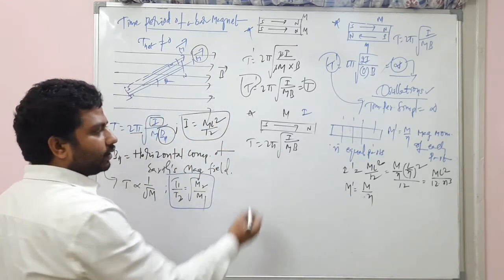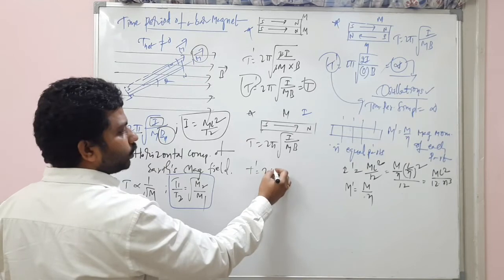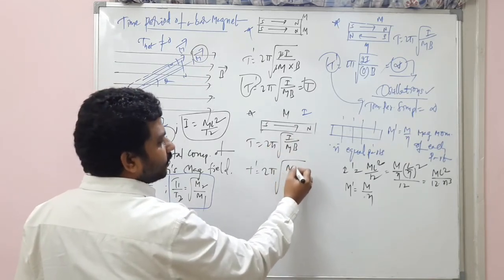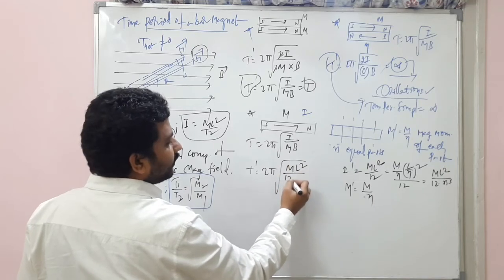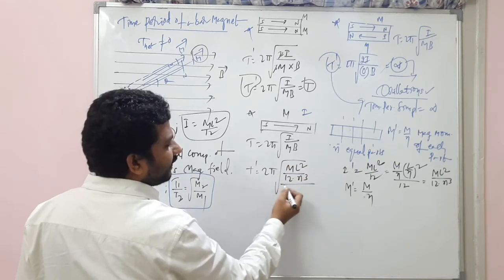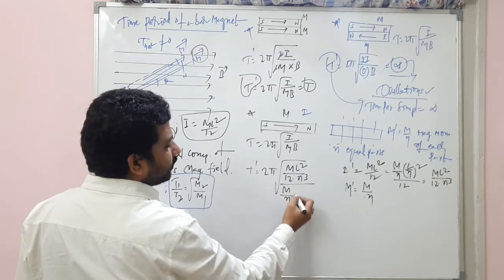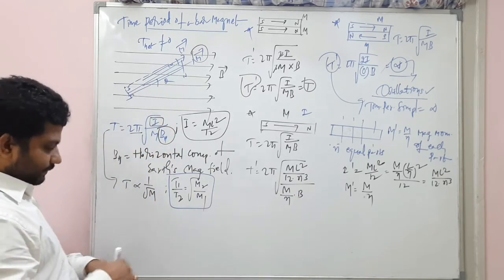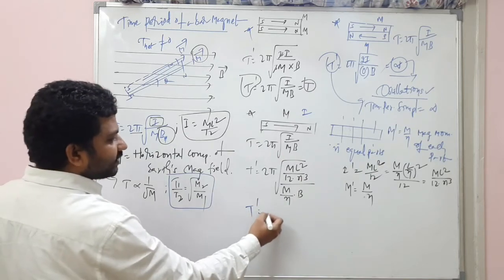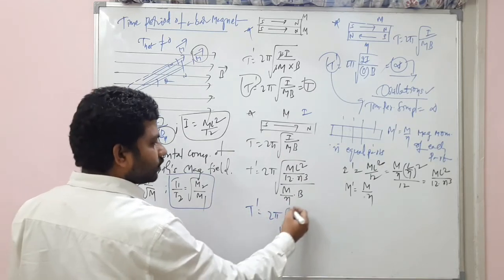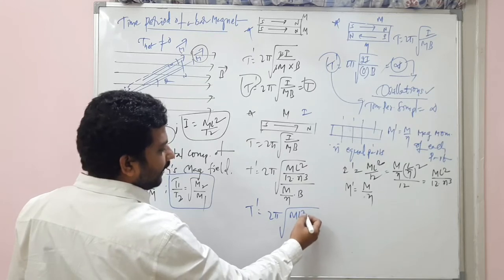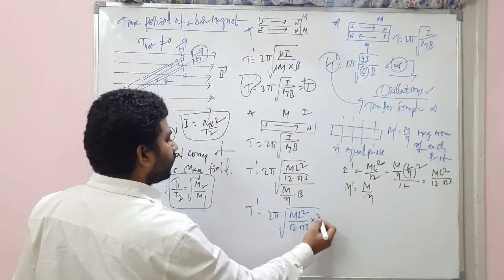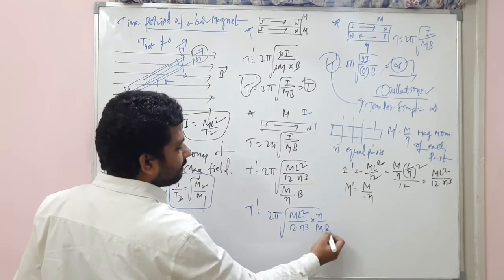Let's substitute this. So T dash is equal to 2 pi square root I dash. What is I dash, students? ml square by 12 n cube divided by M by n into B. Okay, so let us write it. T dash is equal to 2 pi square root ml square divided by 12 n cube into n divided by capital MB.